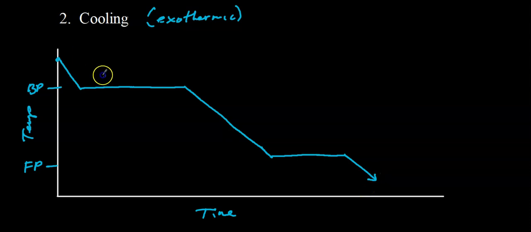So again, here we have condensing, and here we have freezing. So notice it takes a lot longer to condense a gas than it does to freeze a liquid. I guess that must mean that condensing is more exothermic than freezing. I will see that in just a second. So there is a cooling curve.